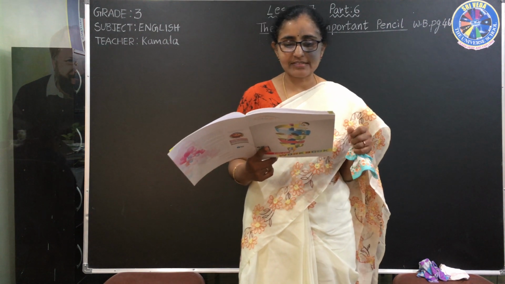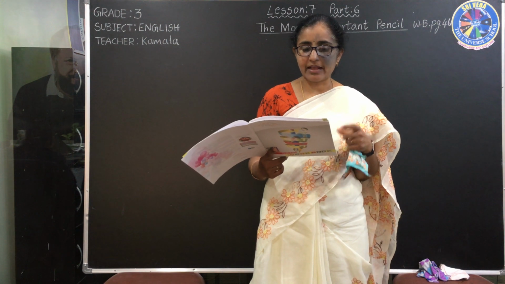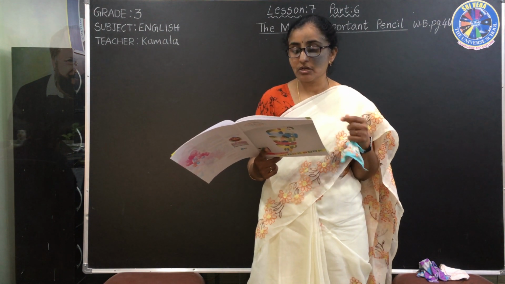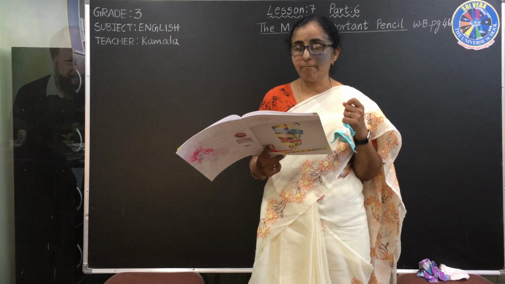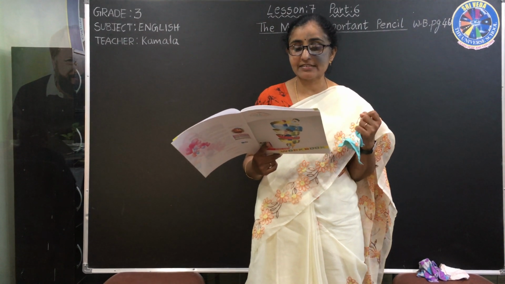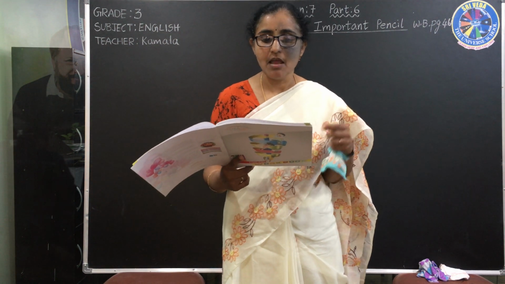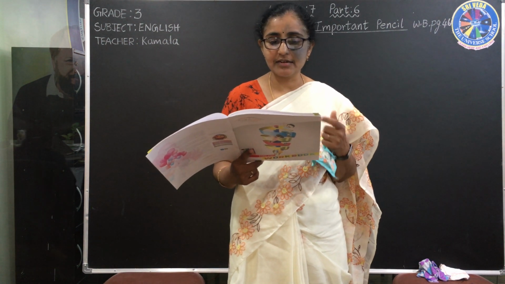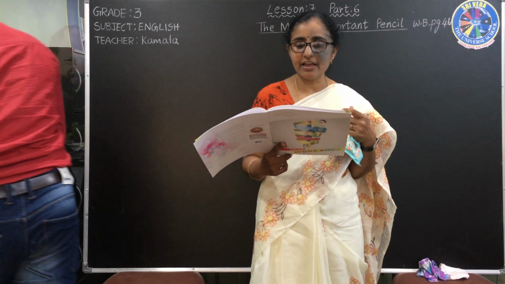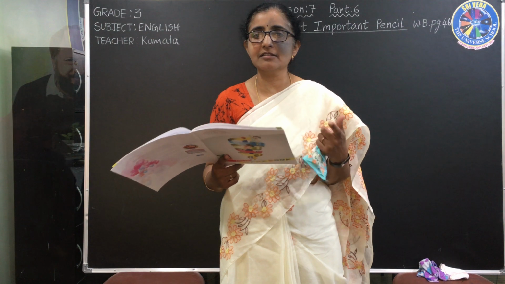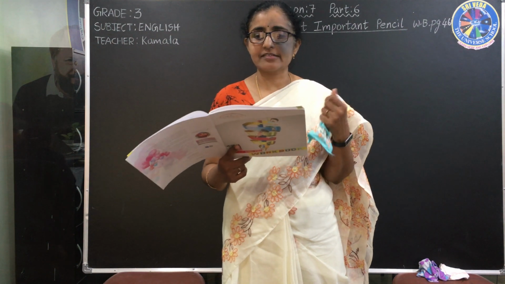Now let us see what is the second fill in the blank. My father is the dash person in my family. Now first he told I am, now he is talking about his father. My father is the dash person in my family. He is the youngest. So his father is the oldest.